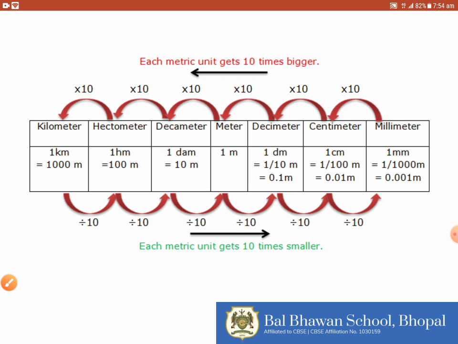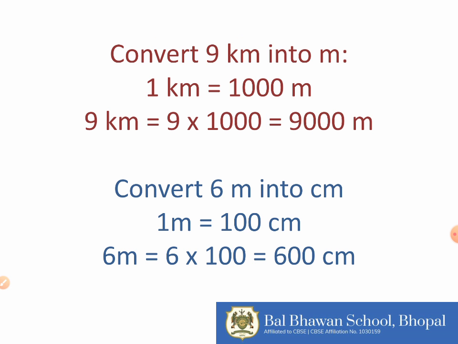Let us consider some examples. Here we have to convert 9 kilometers into meters. Since we know that 1 kilometer is equal to 1000 meters, to convert 9 kilometers into meters, we are going to do 9 into 1000. That is 9000 meters. Or to convert 6 meters into centimeters, you are going to multiply because meter is a bigger unit and centimeter is a smaller unit, and 1 meter is equal to 100 centimeters. So we write 6 meters as 6 into 100, that is 600 centimeters.